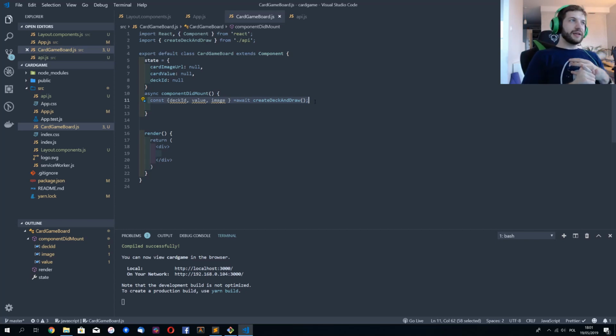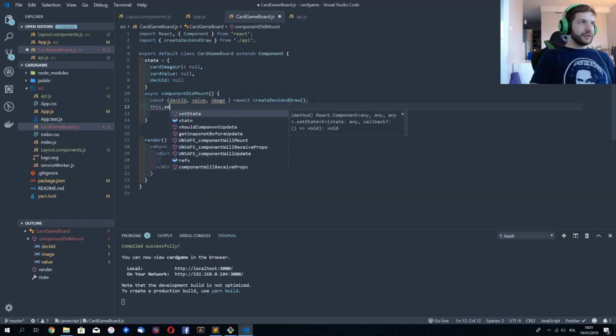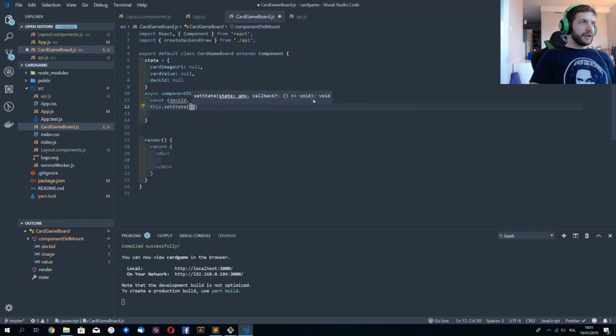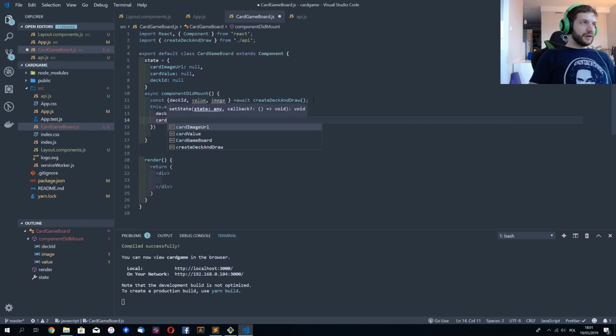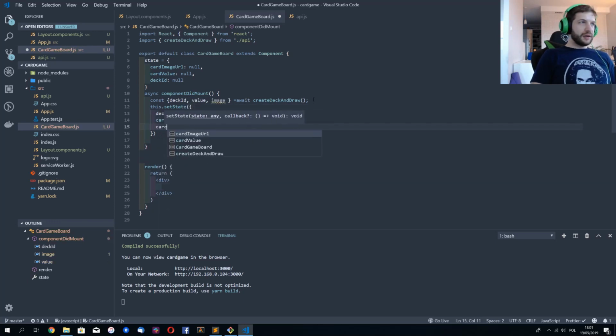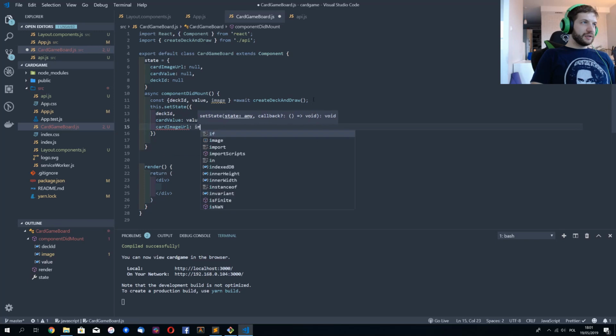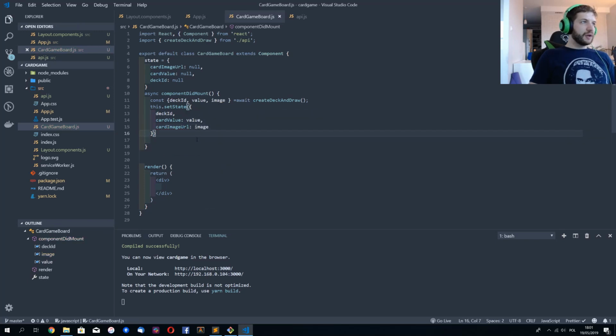And this is stuff like, I don't know, clicking on a button or doing something with a text input or select control, basically any kind of control. So now I can modify my state by calling this setState, and I'm going to say deckId, cardValue is value, and cardImageUrl is image. Okay,